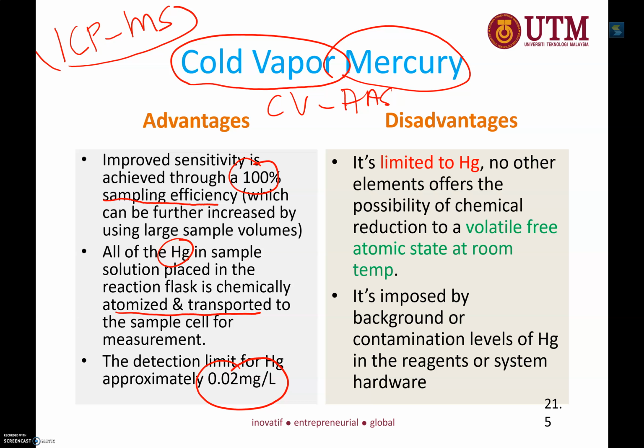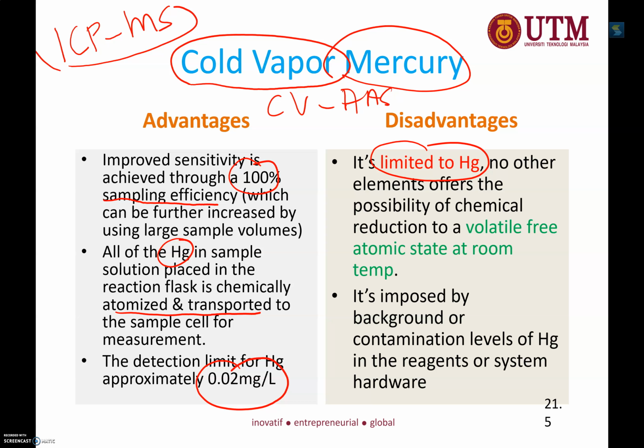However, it is only limited to mercury only. This is not a problem for one of our potential customers in pusat perkhidmatan analysis, whereby the analysis is only mercury. For several years, they only send samples for mercury analysis. So having cold vapor AAS in our lab is actually beneficial to us.